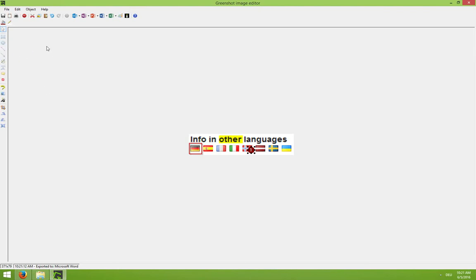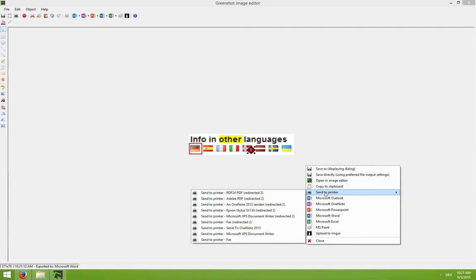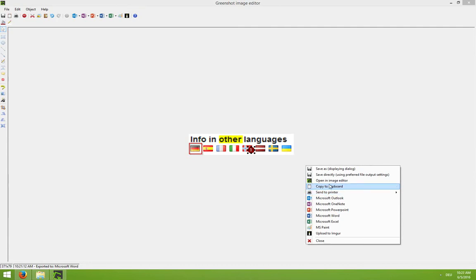But we can also print directly from the image editor, or to be honest, right from this menu. So if I took this screenshot, I could send that directly to the printer, whichever is attached. Save it as a file on a specified location.